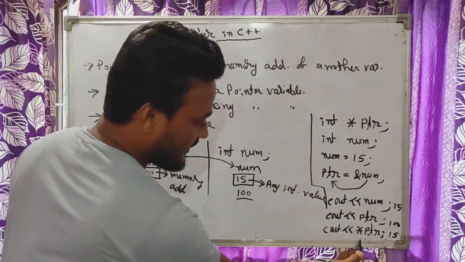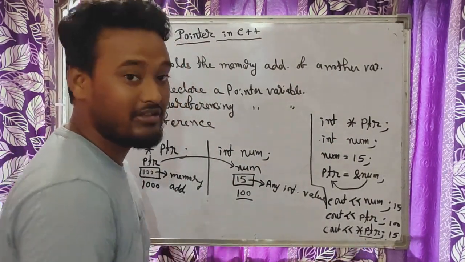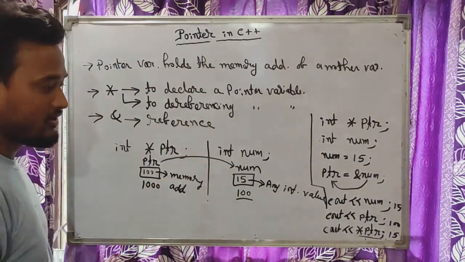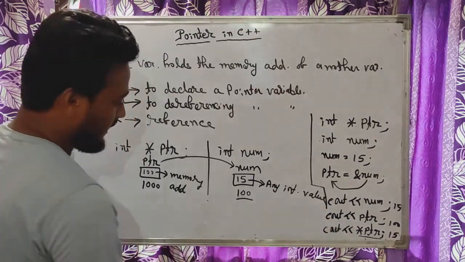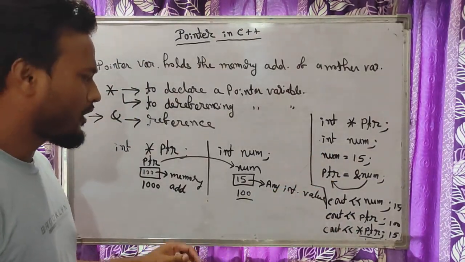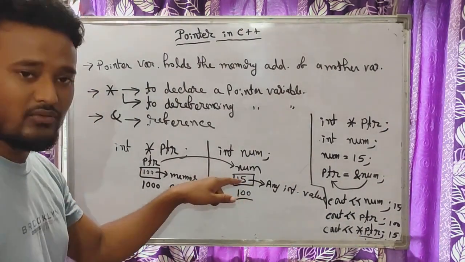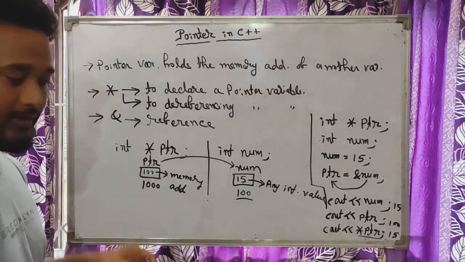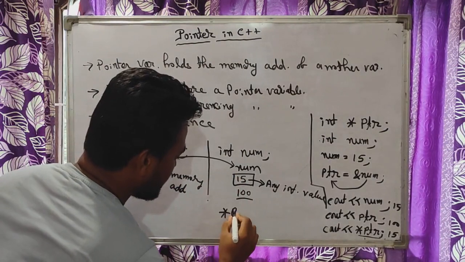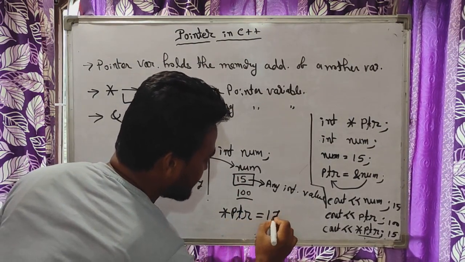Why? Because we are displaying the main content, or you can say this is the dereferencing. We are getting access to the main content. Okay. So I hope this is clear to you all. Now suppose I want to change this 15. I want to change this value 15 with the help of pointer. So to change this value, we can write like this: asterisk ptr is equal to, suppose, 170.